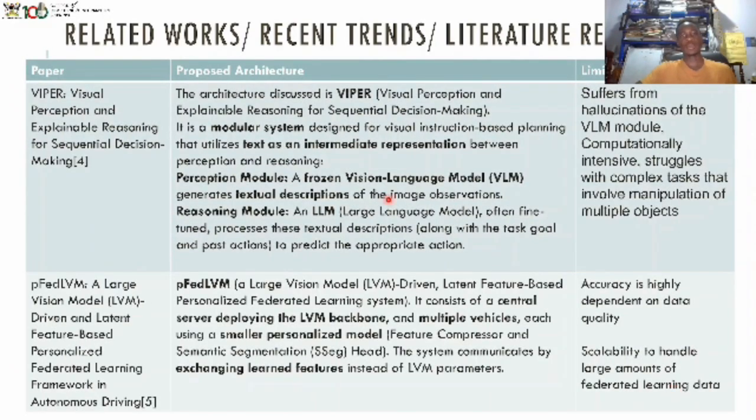We have ViperGPT, which has a frozen vision language model and a reasoning model, an LLM. It suffered hallucination from the VLM, and also it is computationally intensive while struggling with complex tasks that involve manipulation of multiple objects.